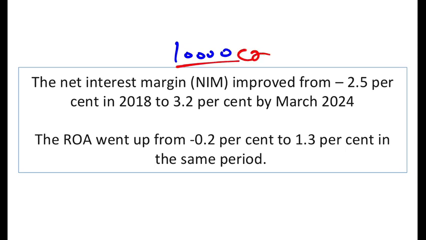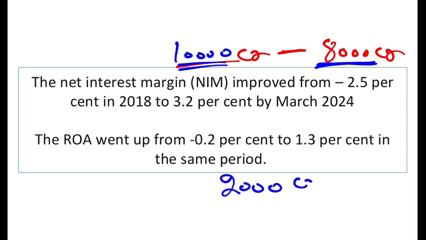This is the earning of the bank. Then you subtract the money that the bank has given as interest to the depositors. Let's say that is 8,000 crore. So 10,000 minus 8,000, 2,000 crore, is the net income of the bank.